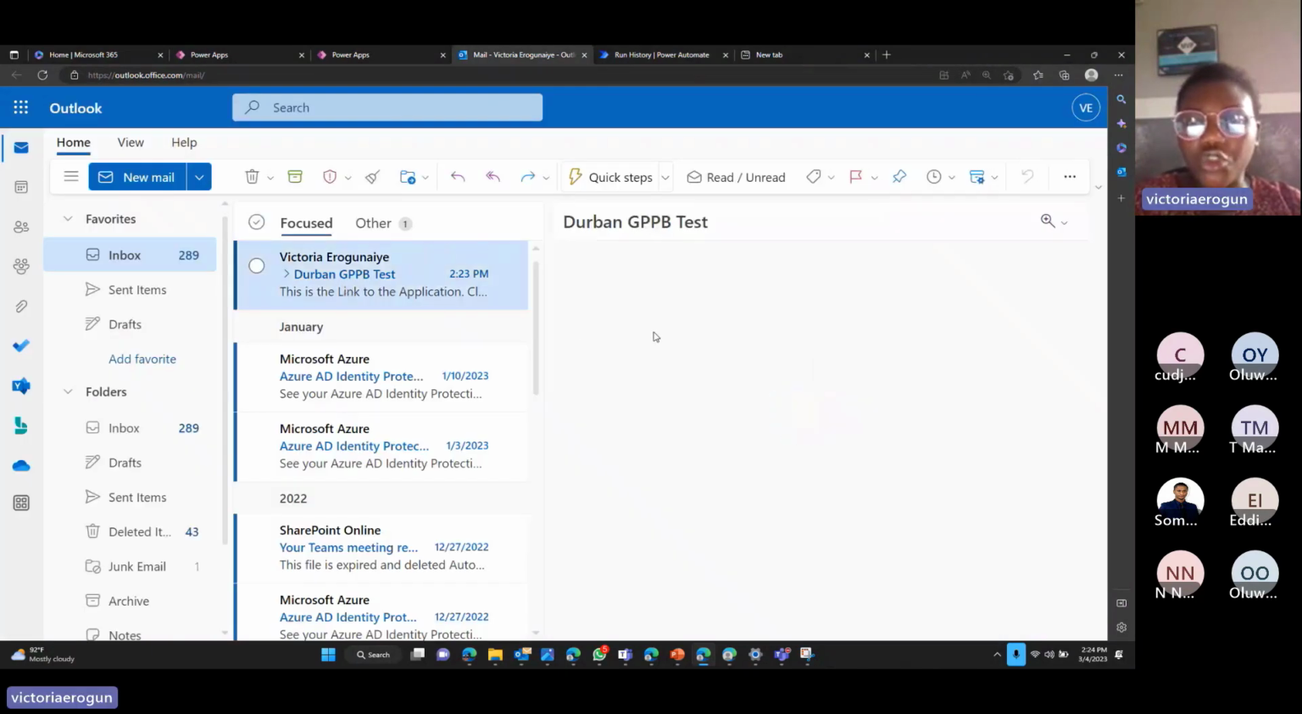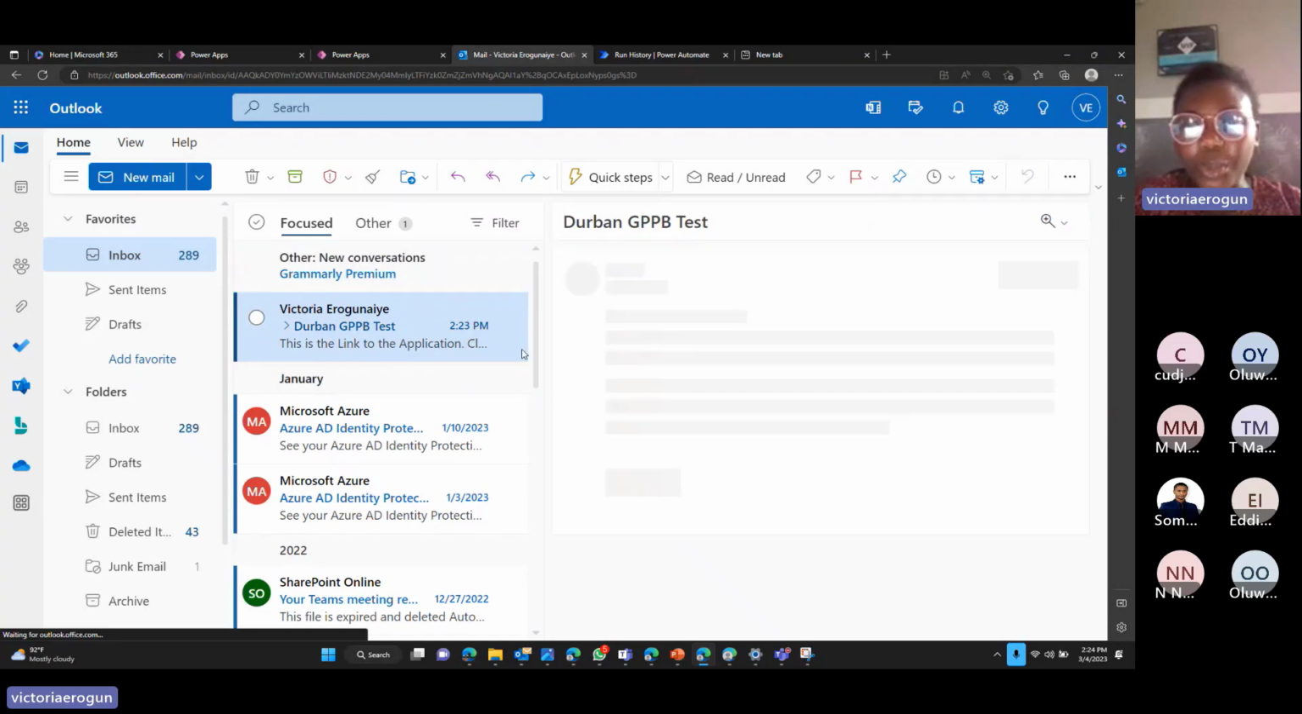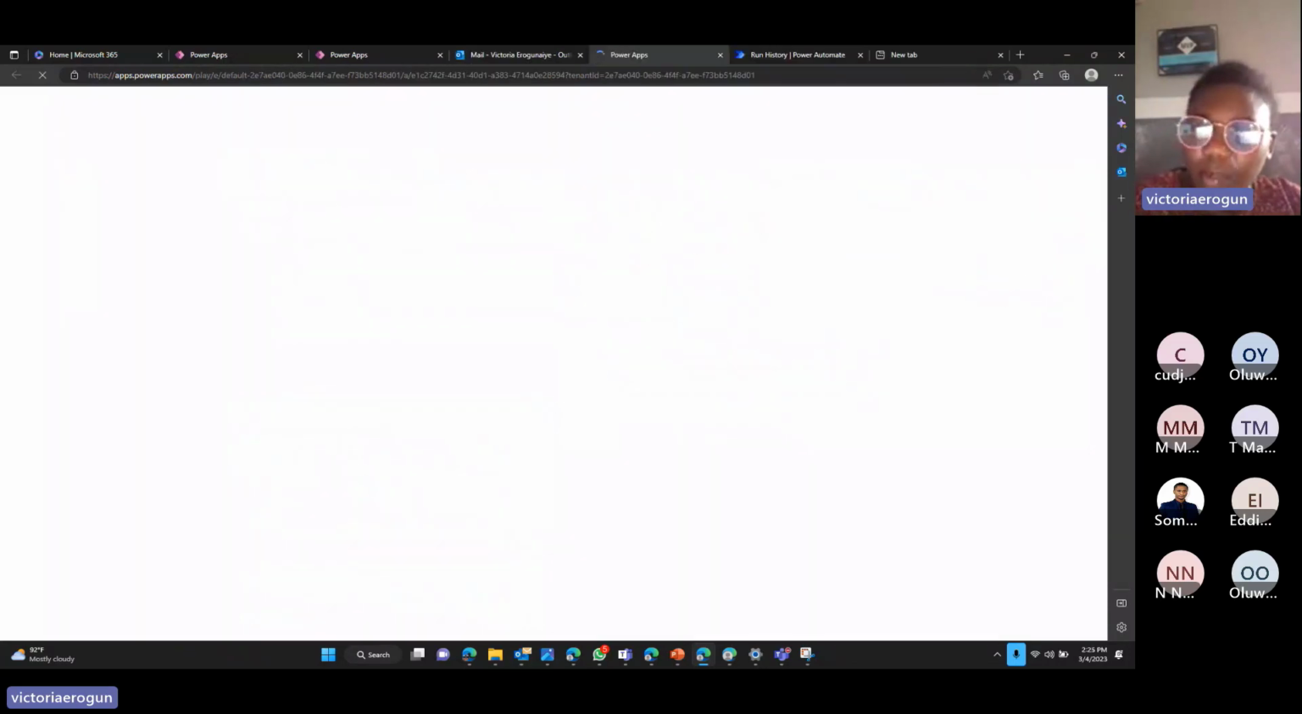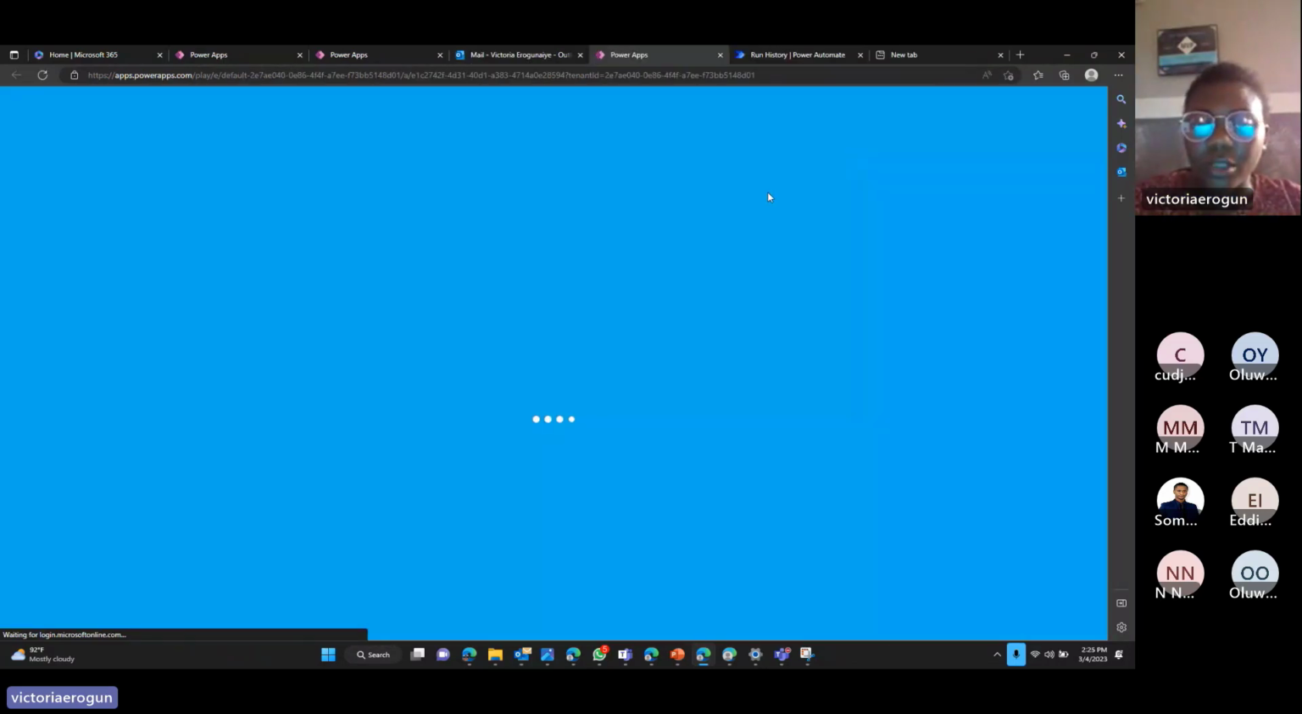And this is the email that just dropped. Durban GPP test. If you remember, this was the subject we added to the email. So the first link is the link to the application. So when I click here, it will launch the application for me and we'll see it. But when you are doing deep linking, it would be to a specific screen.